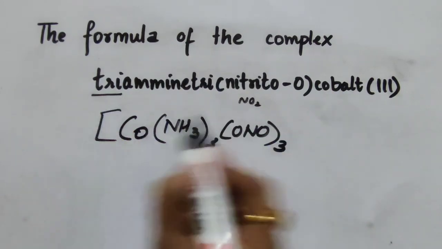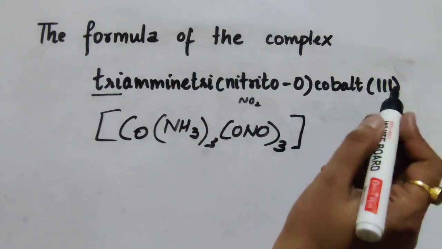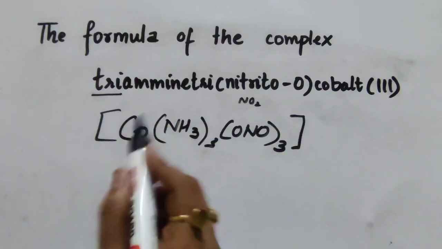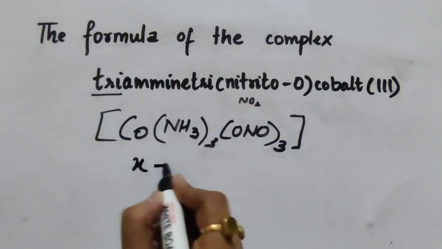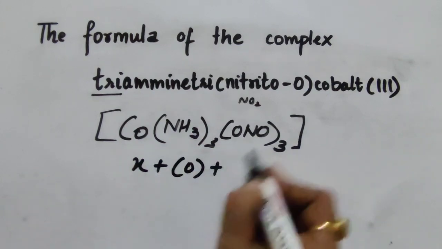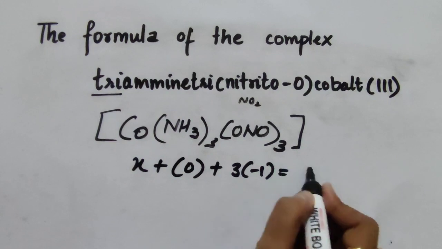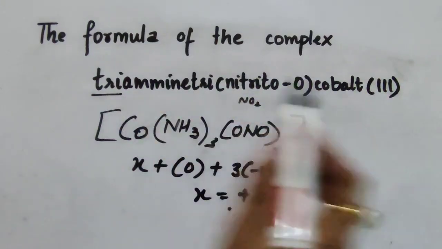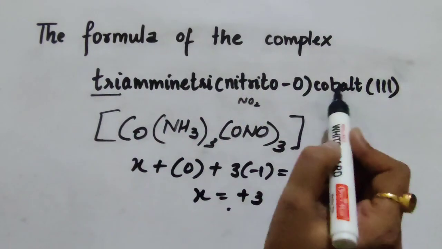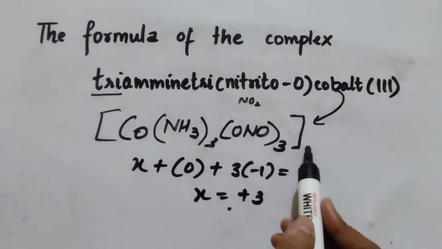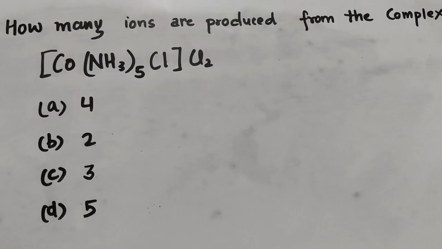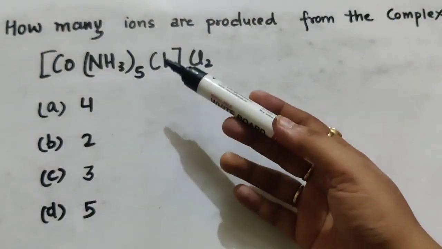Cobalt is like this. Since it is plus 3, and we know that NO2 is minus 1, three of them will be minus 3. So the overall charge on the cobalt will be plus 3. How? For example, let it be X. Ammonia is neutral, so X plus 3 times minus 1 is equal to 0. So X comes out to be plus 3, which is given here. So for this name, the formula of the coordination compound will be this: triammine trinitrito-O cobalt(III).